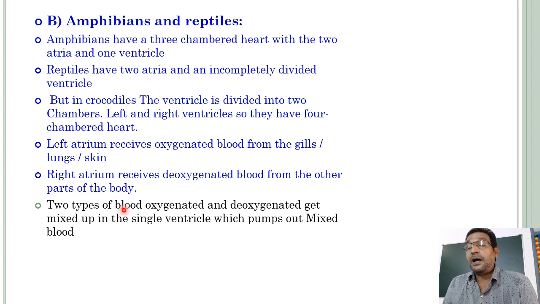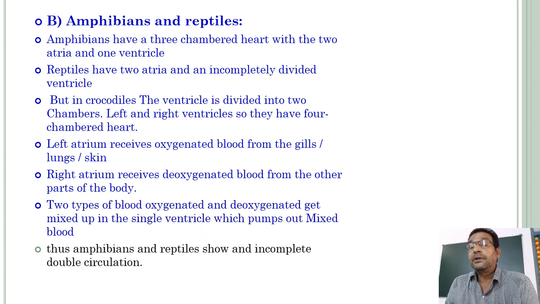In amphibians and reptiles, except crocodiles, because of the absence of a septum in the ventricle, because of no division of the ventricle into left and right ventricles, the two types of blood, that means oxygenated and deoxygenated, get mixed up in the single ventricle, which pumps out mixed blood to the body organs.